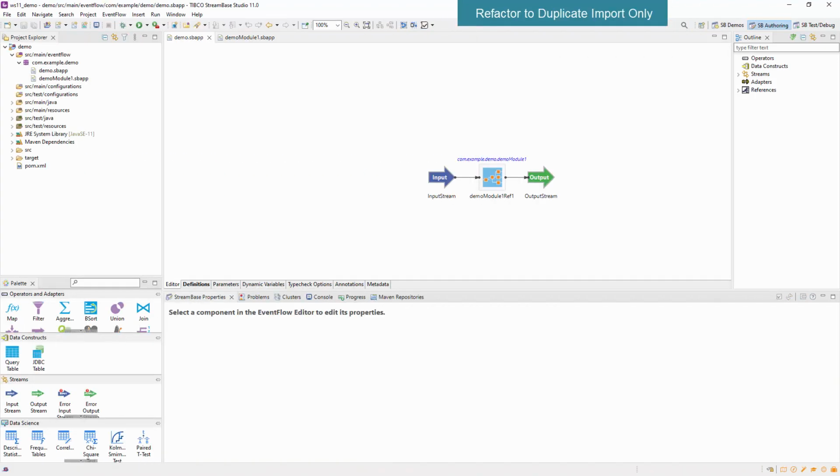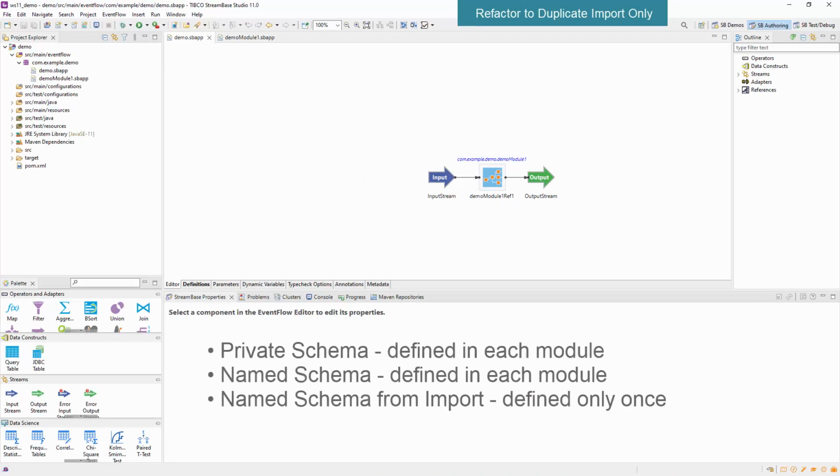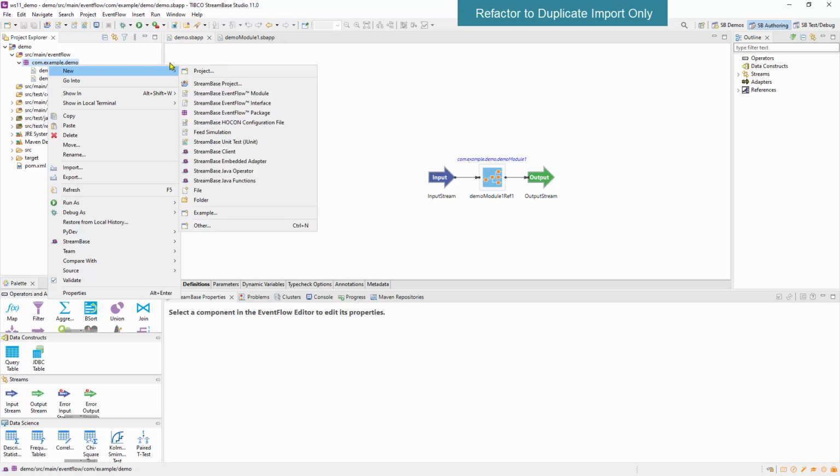Even better is when the parent has named schemas from an import. Refactoring does not duplicate the schemas in the new child module, but copies the import in order to provide schemas. It uses the same import as the parent, so unused imported schemas in the parent are also imported in the child. The refactor duplicates the import. Let's see what that looks like.